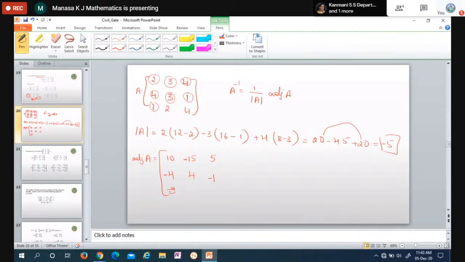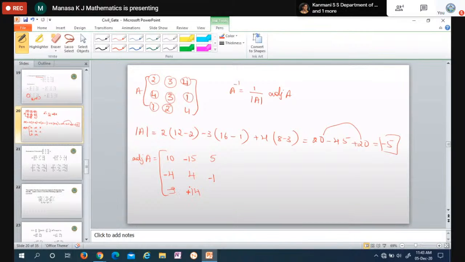Plus, minus, plus. So plus of minus 9 is minus 9 itself. Take this element, leave this row and column, 2 into 1, 2. 4 into 4 is 16. 2 minus 16 is minus 14. So this is plus minus plus. This is minus, so you have to add one more minus here. So minus of minus becomes plus now.